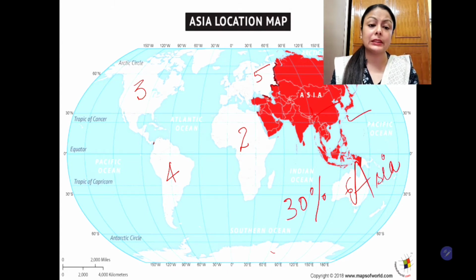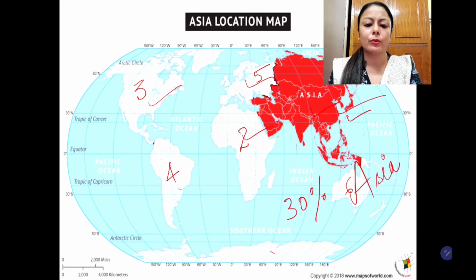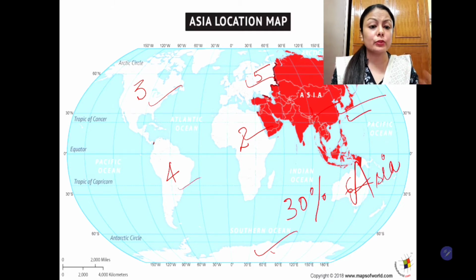No one lives there, nobody can survive there because the conditions are very extreme. Antarctica is an uninhabited continent, but when we count the continents, there are 7: 1, 2, 3, 4, 5, 6 and 7. Apart from Antarctica, all the 6 continents are inhabited. Human beings live there. Civilizations have developed in these continents.